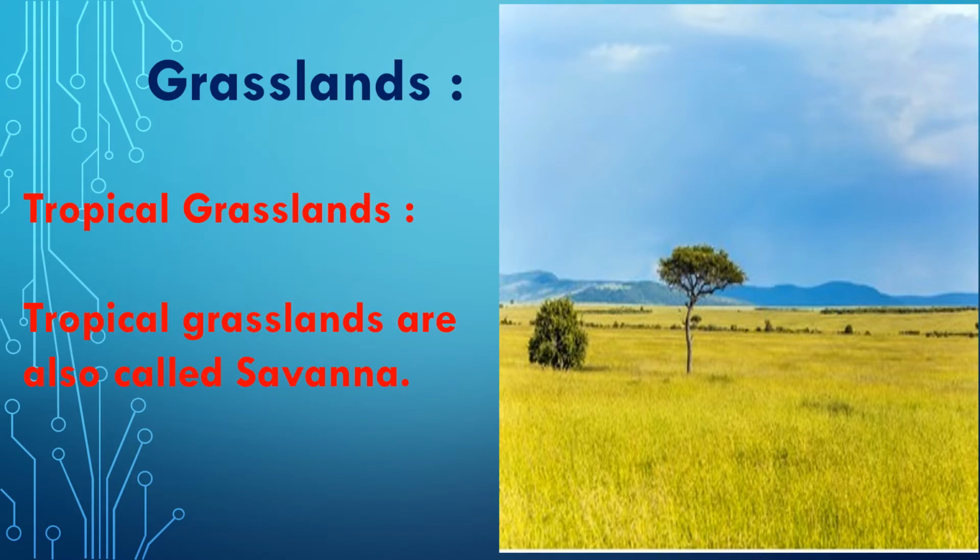Now, the second type of natural vegetation is grasslands. Grasslands are mostly found in the region of low rainfall. The first type of grassland is tropical grassland. Tropical grasslands are also called savanna. These are found on either side of the equatorial region in Africa, part of the Brazilian plateau, Deccan Plateau of India and